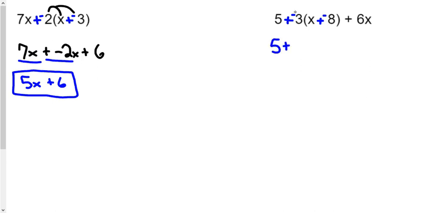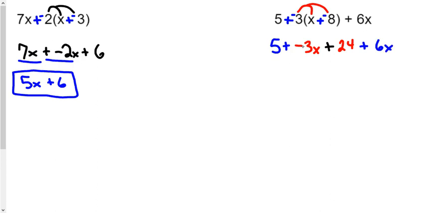Now, I like drawing the jump lines here so we can see for the multiplication. Negative 3 times x would be negative 3x. This plus sign right here would just fall straight down, right? And then the negative 3 times the negative 8, well, negative times negative is positive, so that's a plus 24. And then we can let the plus 6x sitting down here at the end of the problem fall straight down.